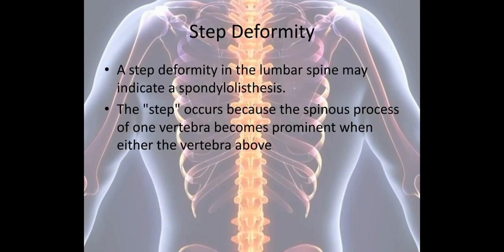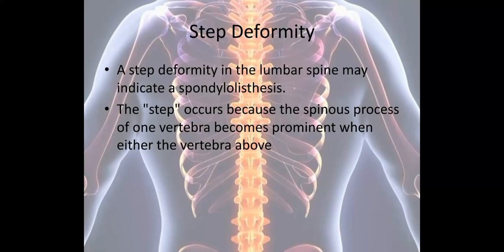So next we have to see for the step deformity. So what is a step deformity? A step deformity in the lumbar spine may indicate a spondylolisthesis. So what is spondylolisthesis? Spondylolisthesis is a pathological condition in which one vertebra slips over the other vertebra. So what is happening mainly at the L4 L5 region? The L4 will slip forward on the L5, so that will be called L4 L5 spondylolisthesis.